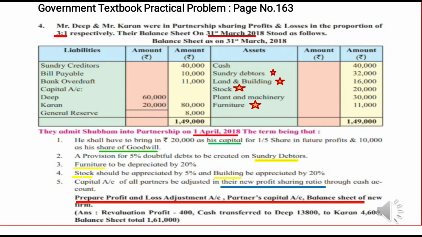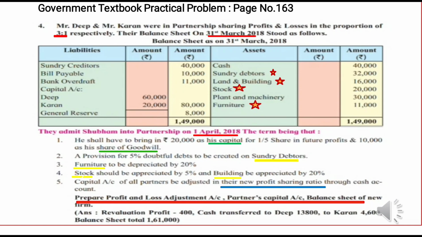Mr. Deep and Mr. Karan were in partnership, sharing profits and losses in the proportion of 3:1 respectively. Here 3:1 means it is an old ratio. 3:1 means 3 plus 1 is equal to 4 shares. Out of these 4 shares, 3 shares of Mr. Deep and 1 share of Mr. Karan. Now see here, the balance sheet on 31st March 2018 stood as follows.